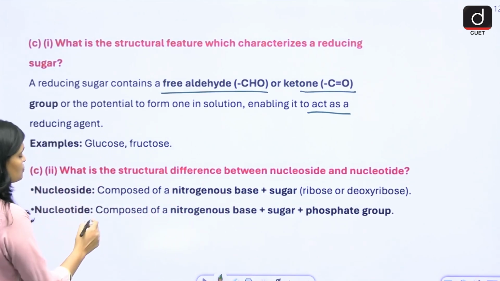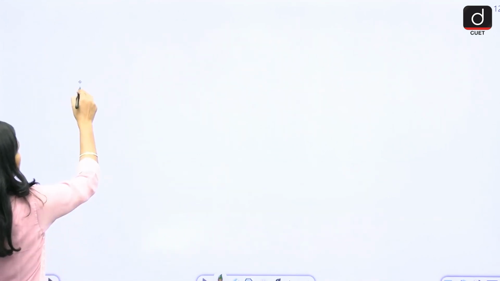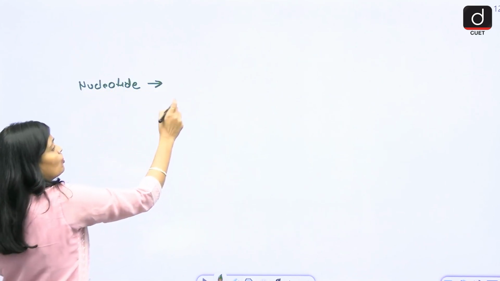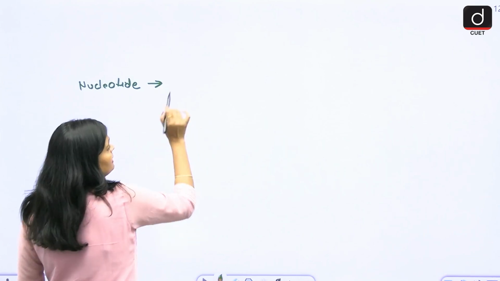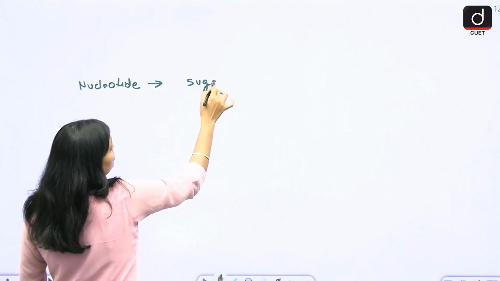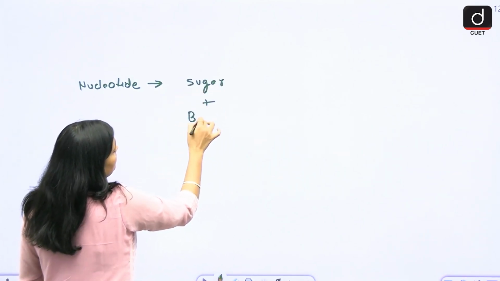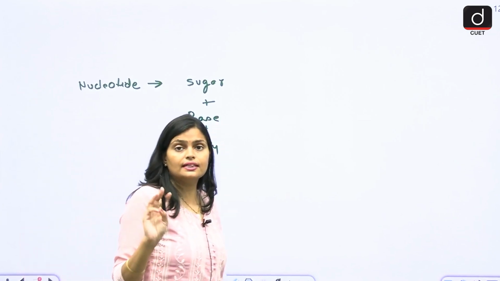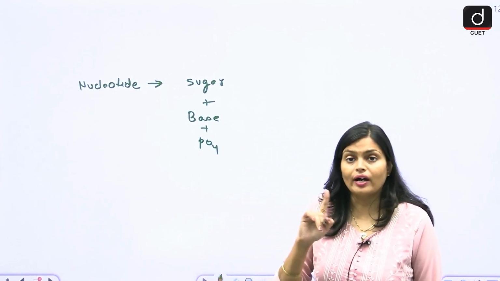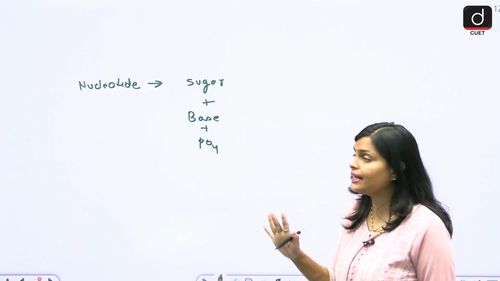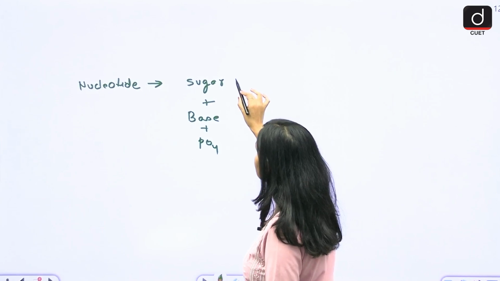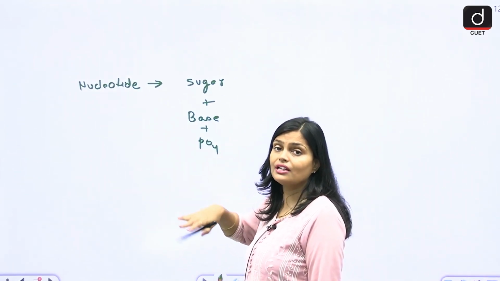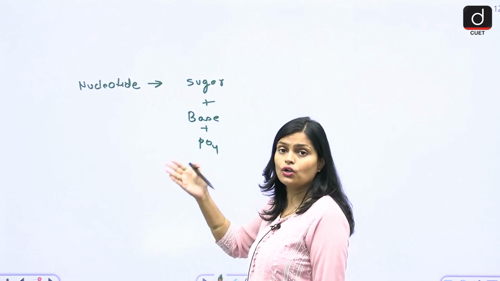Let us see the structure of a nucleotide. A nucleotide forms from three things: first a sugar, then a base and a phosphate group. Together these form one nucleotide. The sugar is either ribose or deoxyribose, depending on whether you want to make RNA or DNA.